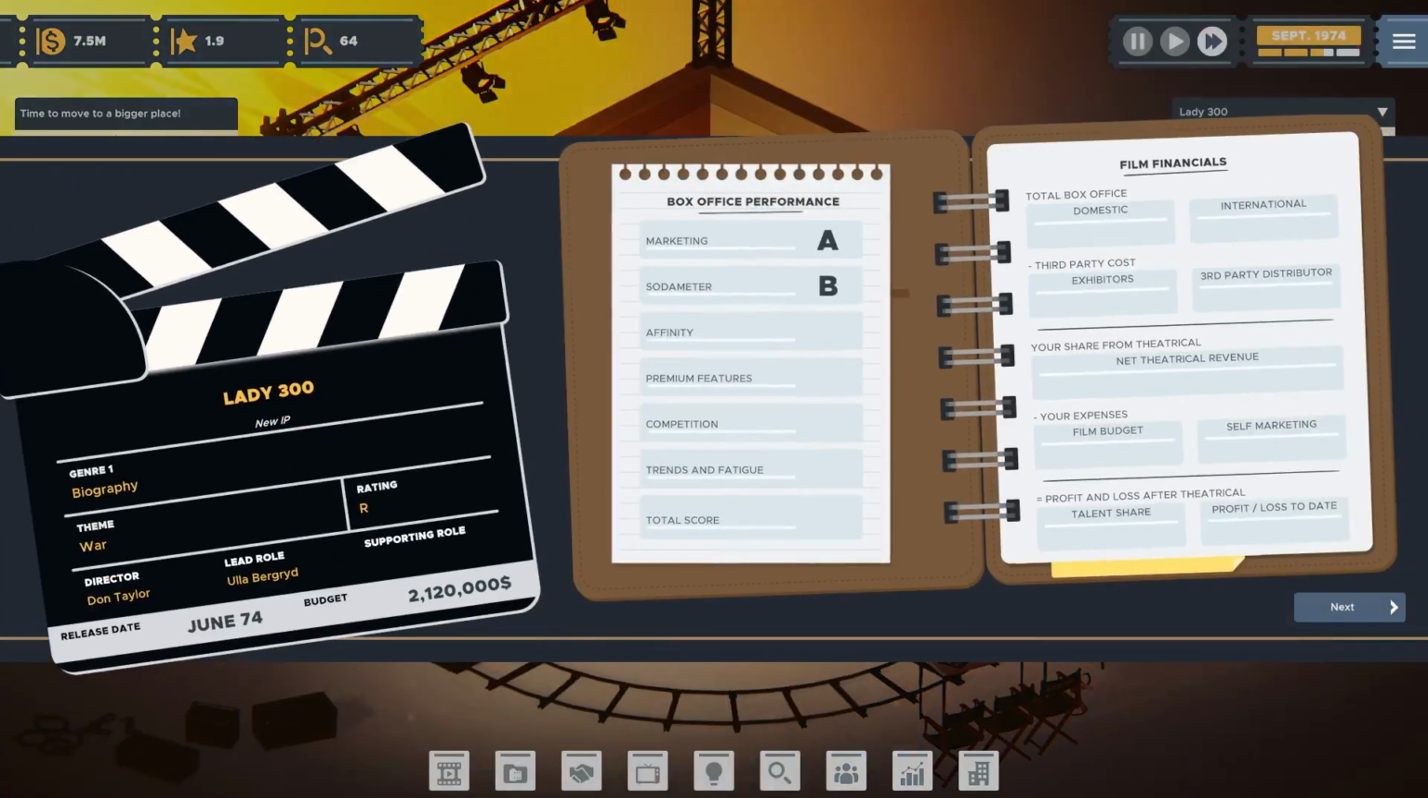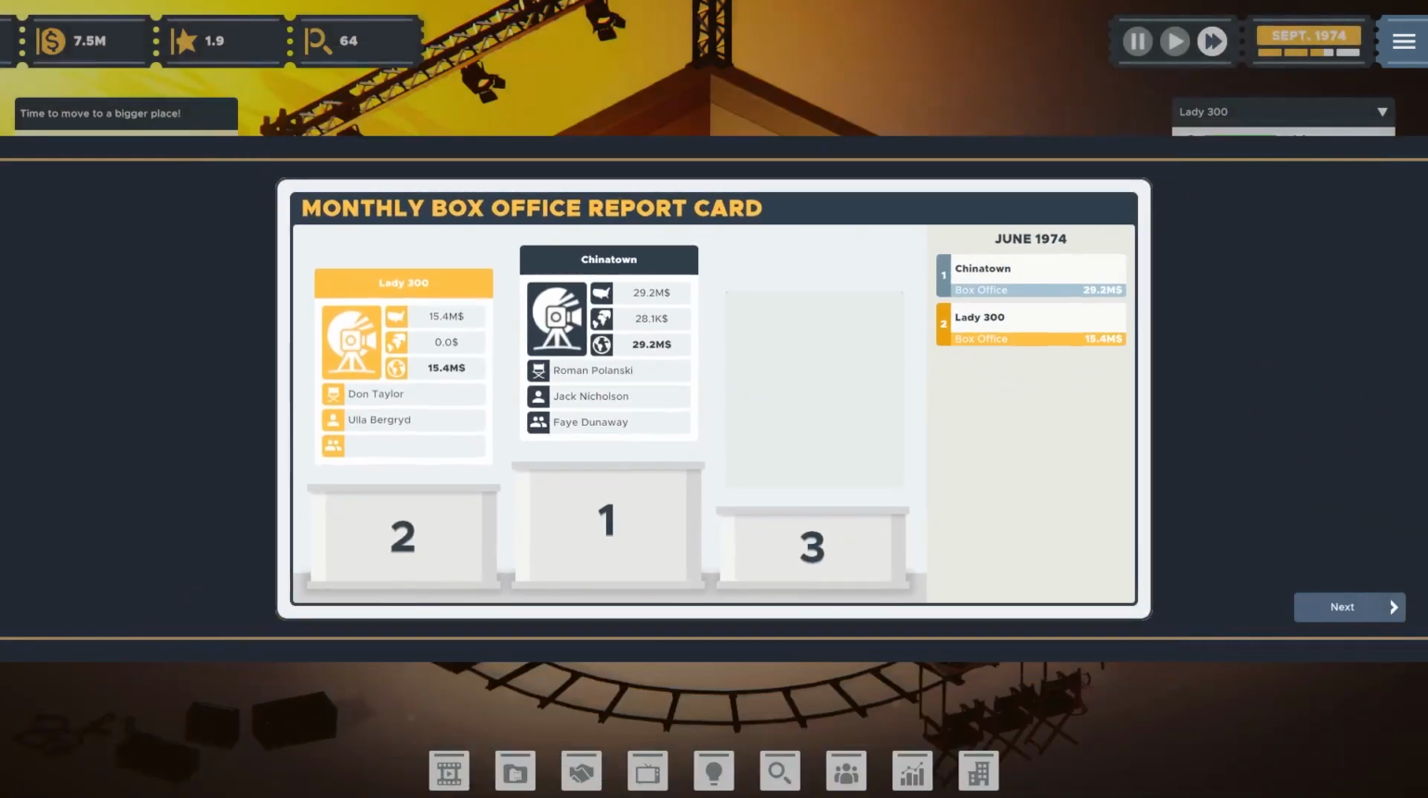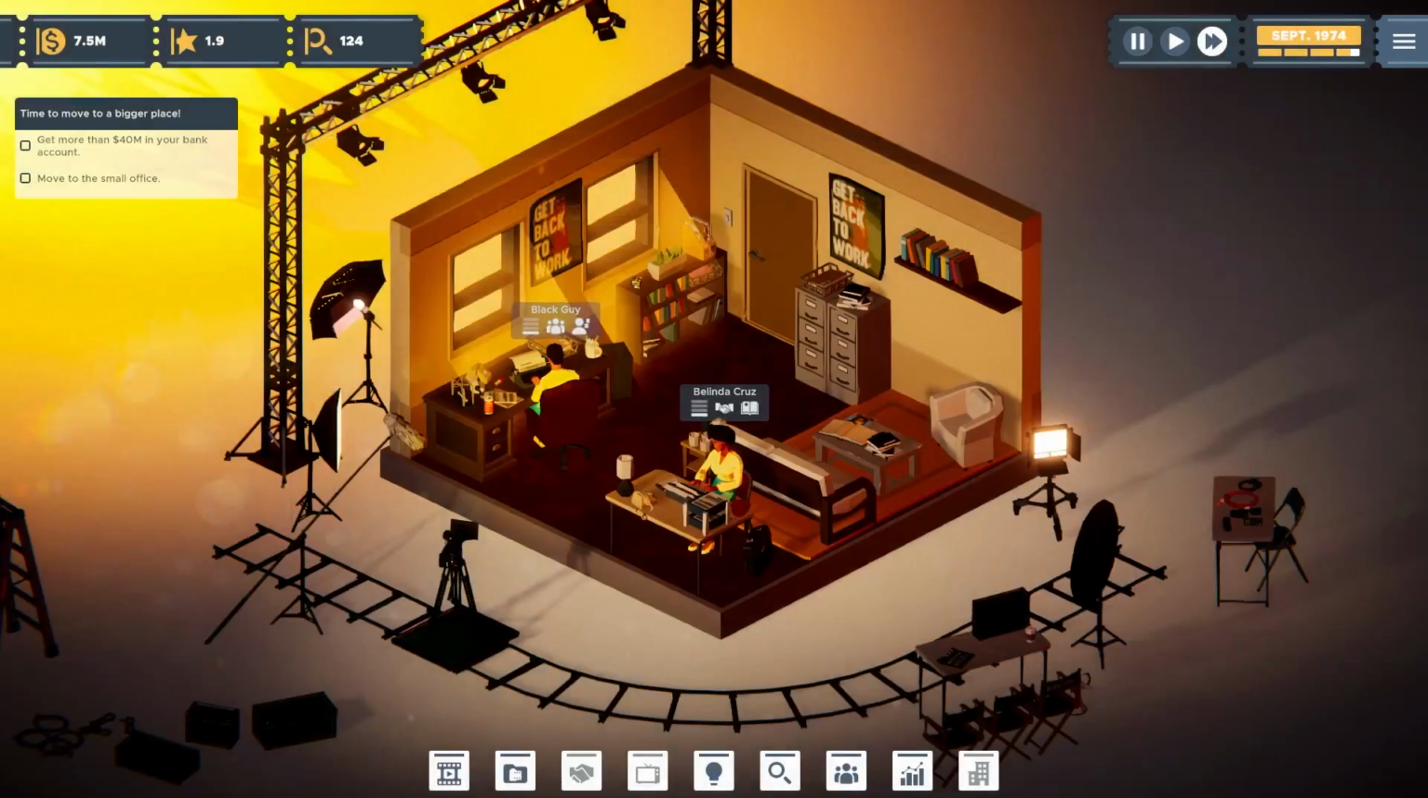Another theatrical run. A, B, A, C, A, C. Okay. Again, we average out to B. A little bit of money here, a little bit more money than I actually thought we would get from this movie. Nice. Right beneath Chinatown, as far as that date.